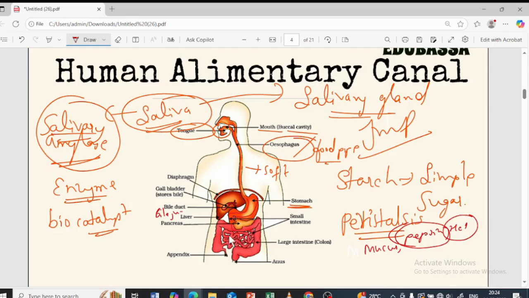Now the digested food, with the help of the villi, is going to be transported to the different parts of the body, wherever the cells require energy. How? With the help of the blood vessels. Villi increase the surface area to pass all of these food particles to different parts of the body. Now the undigested food is transferred to the large intestine, where the water and salts present in the food are removed, and it is stored in the rectum and eventually removed through the anus with the help of the sphincter. Which sphincter muscle? Anal sphincter muscle.